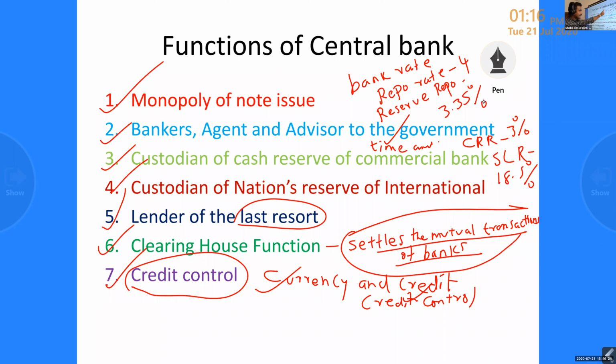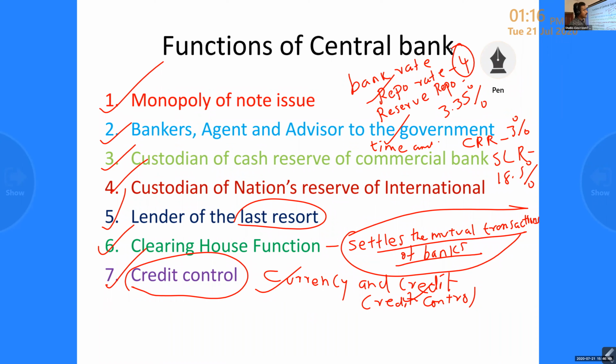So that is the current bank rate. Repo rate means the rate at which the central bank gives loan to the commercial bank. Understand? That is the repo rate. So the commercial bank has to pay interest at the rate of 4%.